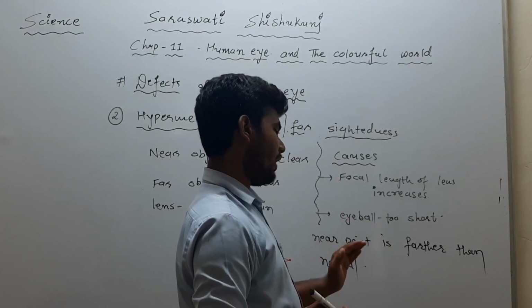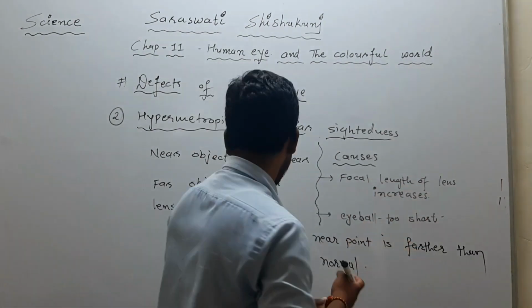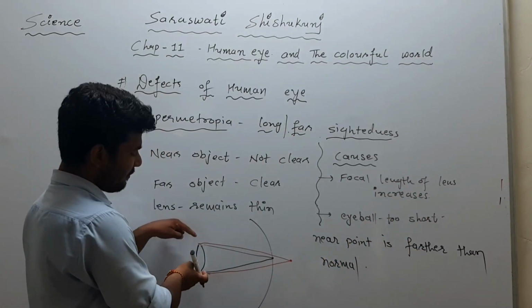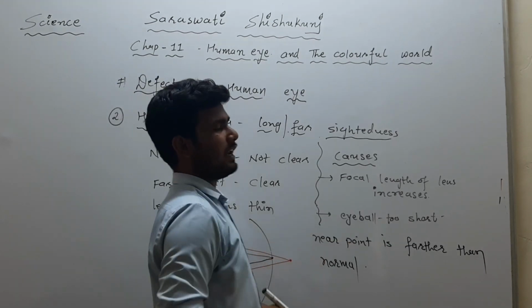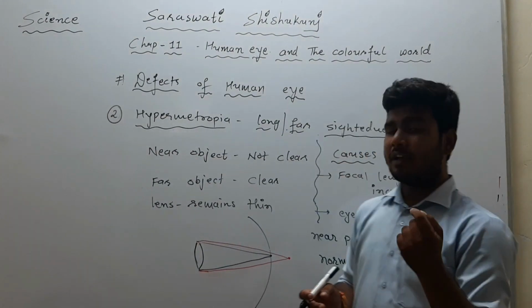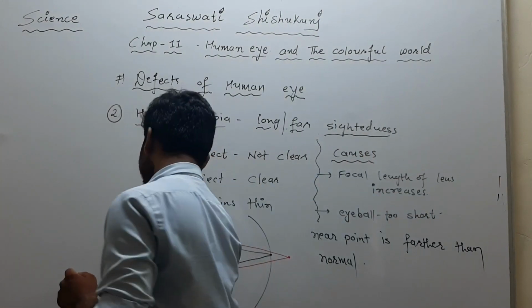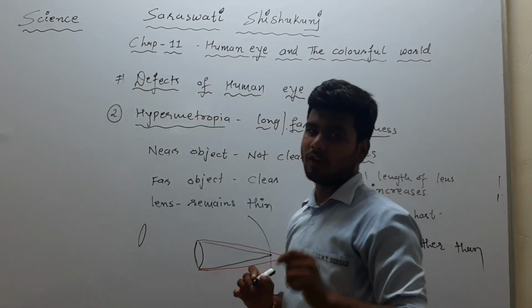So the near point is farther than the normal eye, and due to that the refracted ray gets merged after the retina, and the defect is created. And for the solution, as we have discussed, we can use the convex lens of suitable power.